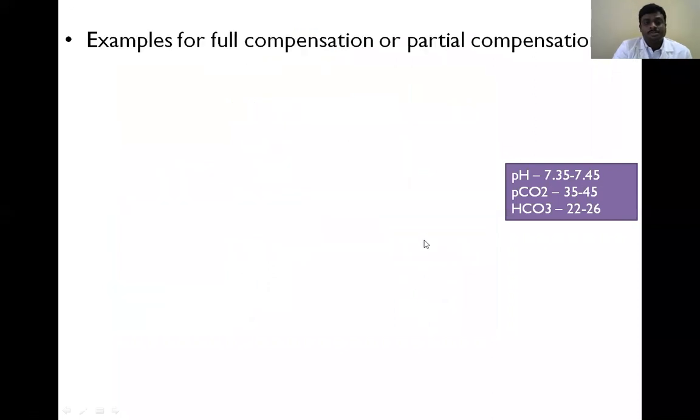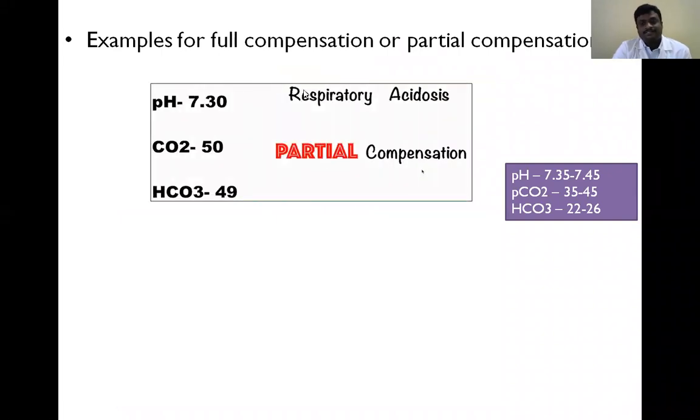Some examples of compensation, where we already know about full compensation or partial compensation. One example: pH is 7.30, carbon dioxide is 50, bicarbonate is 49. First we look at pH. pH is 7.30, which is less than the normal range. Carbon dioxide is 50, which is more than 45.